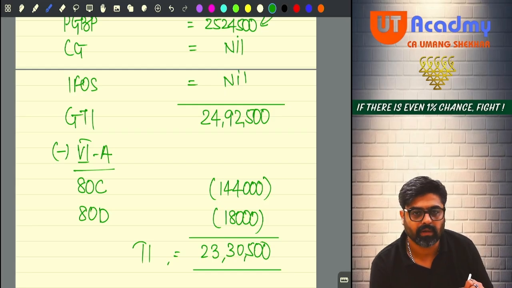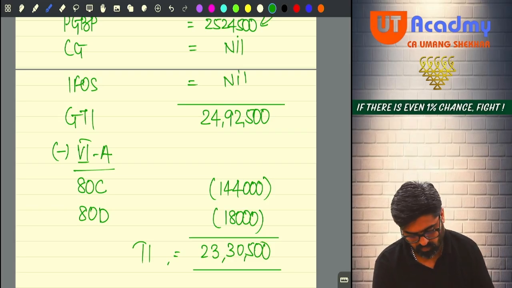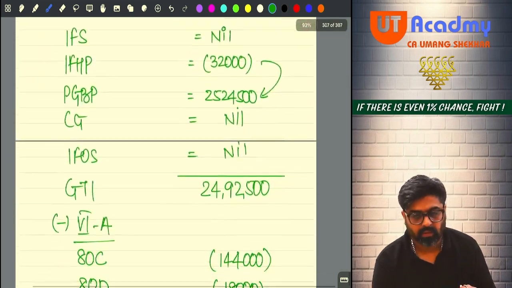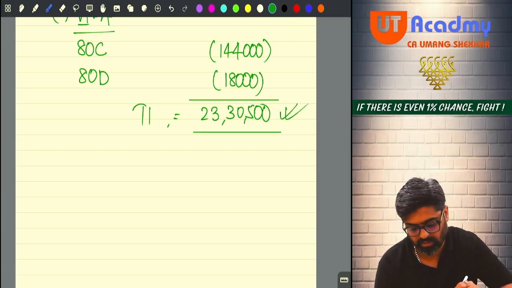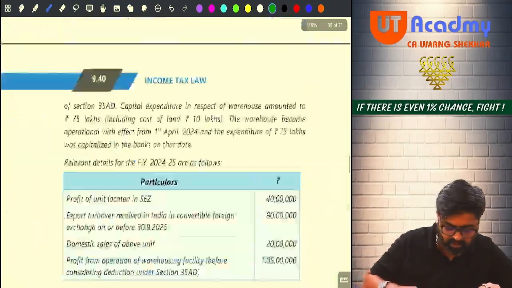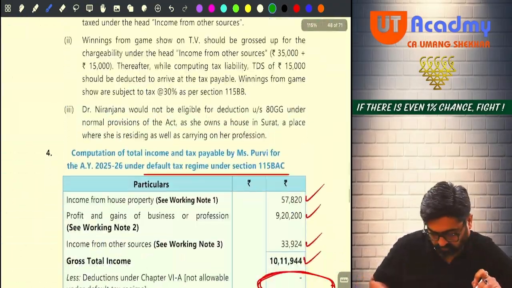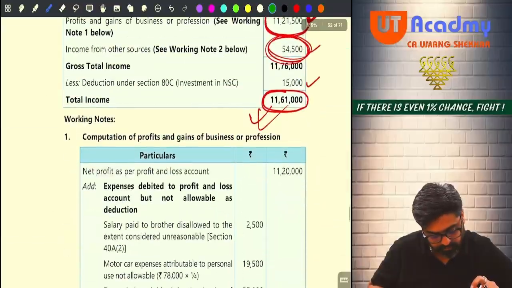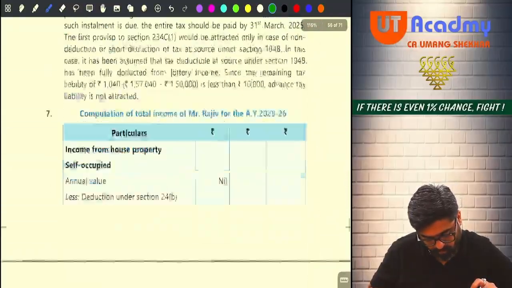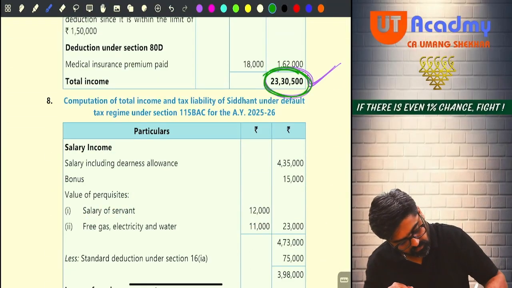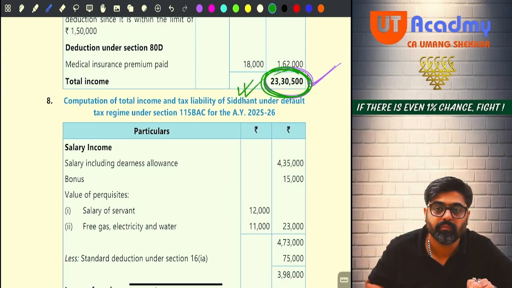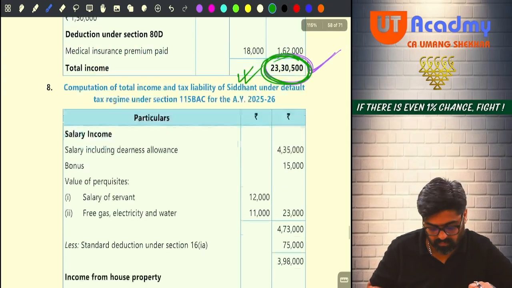This type of questions will come in the exam for 15 marks. Got it, sir? Okay. Now check the final answer, please. Final answer is this much only, no? In your solution. Final answer. This was question number 7, no? Got it? Okay.